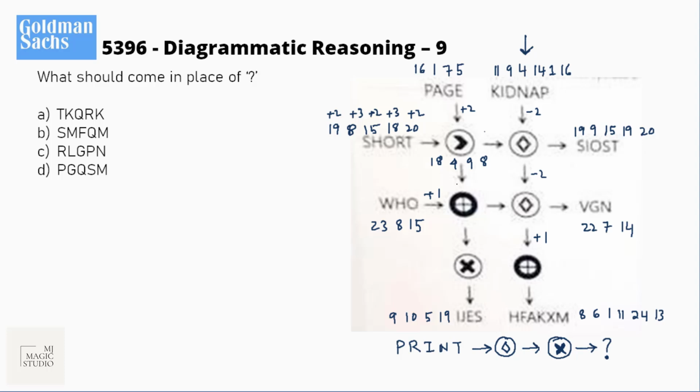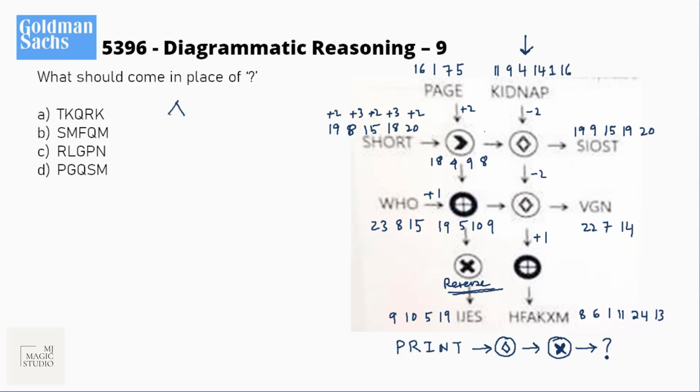Great. And this operator is plus 1. Plus 1, so that will give me 19, 5, 10, 9. And here I am getting 9, 10, 5, 19. That means exactly reverse order. That means this cross sign operator is actually reversing the order. So we have got everything.